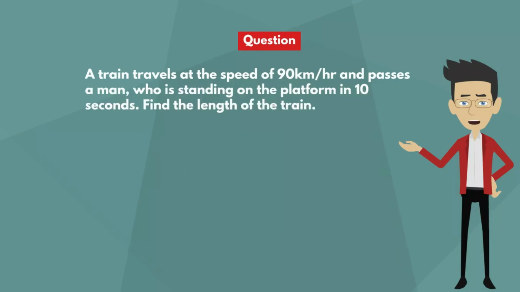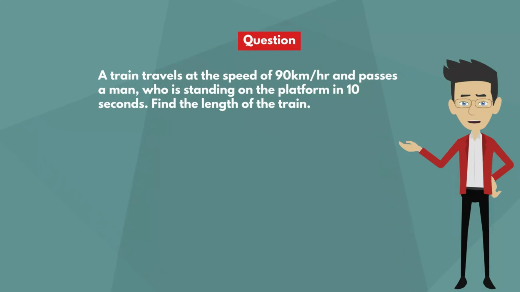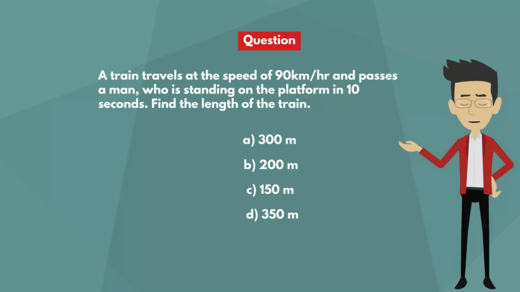Question. A train travels at the speed of 90 kilometers per hour and passes a man who is standing on the platform in 10 seconds. Find the length of the train. Options are Option A, 300 meters, Option B, 200 meters, Option C, 150 meters, Option D, 350 meters, and Option E, 250 meters.